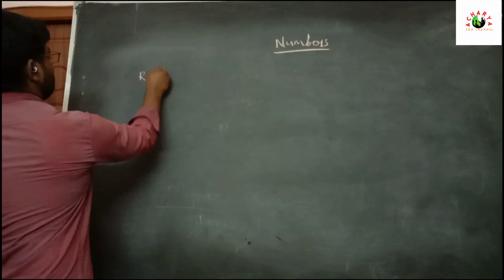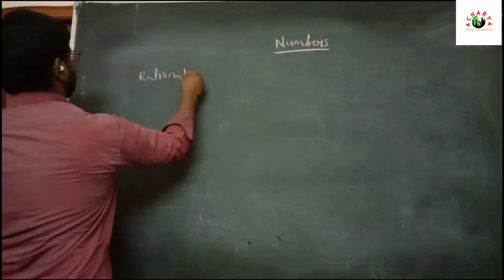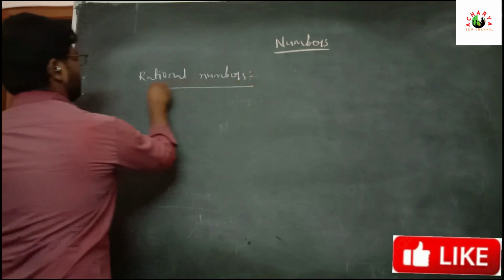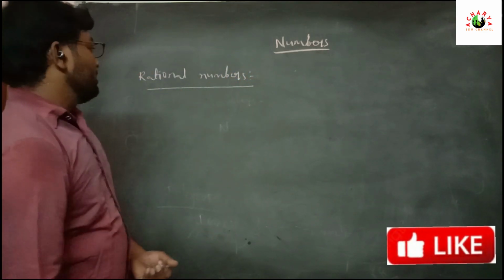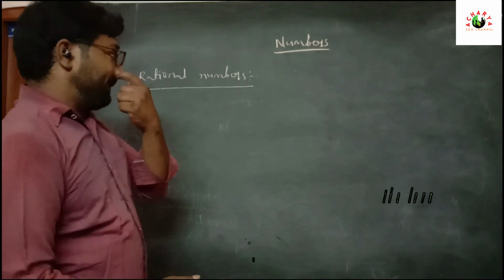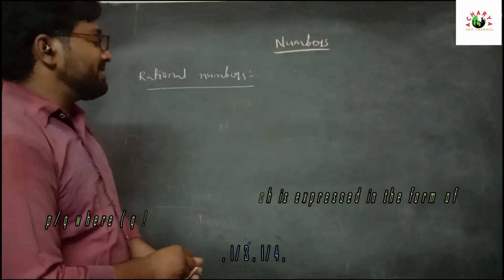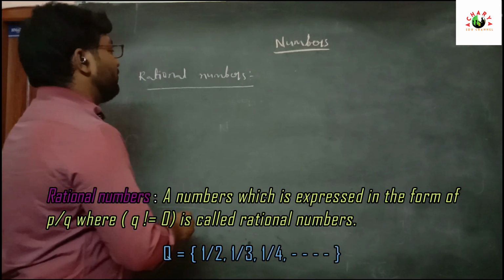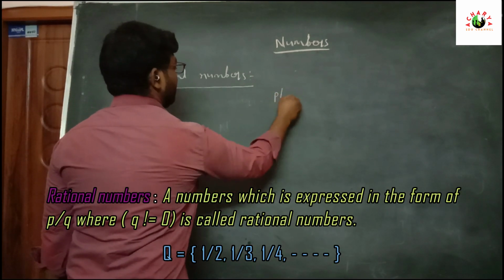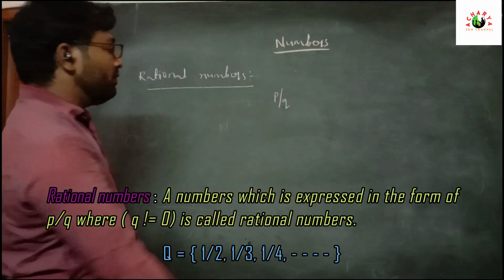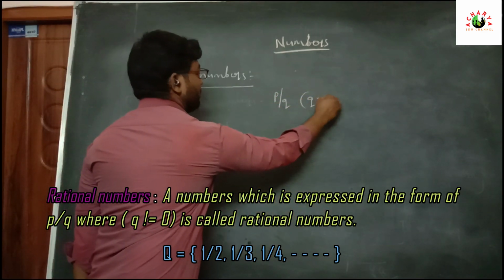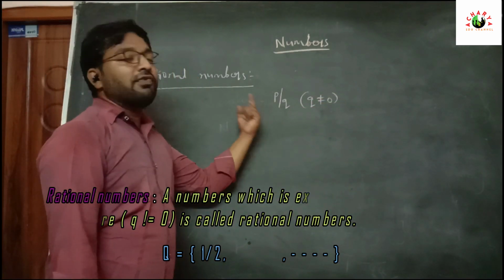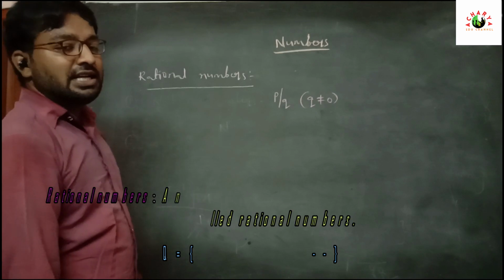Next type of numbers is rational numbers. What is meant by rational number? A real number which can be expressed in the form of p by q, where q does not equal 0. That type of numbers we can call rational numbers.